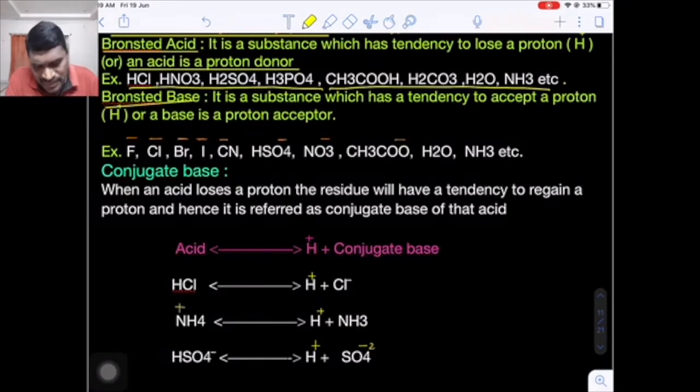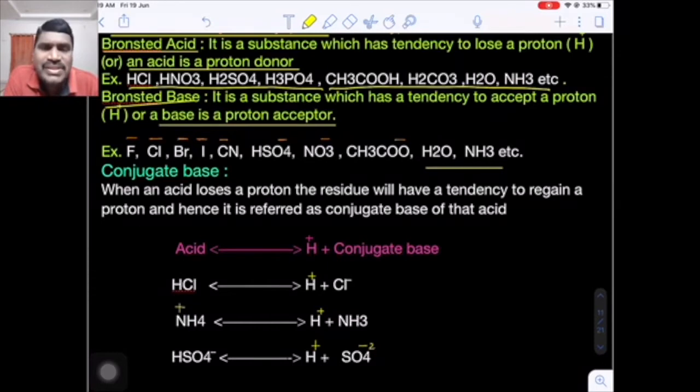Now come to Bronsted bases. The definition of a Bronsted base: a substance which has a tendency to accept a proton, that is, a proton acceptor. A base is defined as a proton acceptor. Let's suppose Cl minus, Br minus, I minus, F minus, acetate ion, nitrate ion, even ammonia and water. They also act as acids as well as bases. This is very important: ammonia and water are both Bronsted acids as well as Bronsted bases.